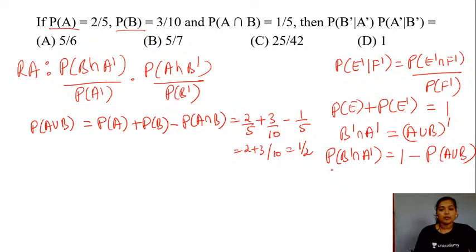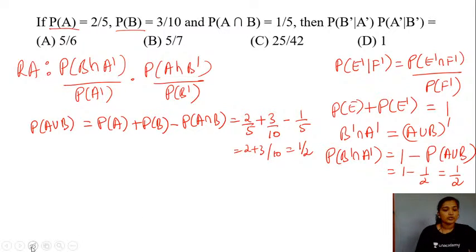Now let's come back. Probability of B complement and A complement. What is this equal to? 1 minus probability of A or B. So substituting the value, this would be 1 minus half, which is also equal to half. Yes, I hope you guys are following this.